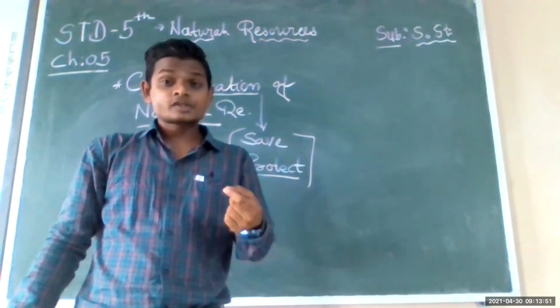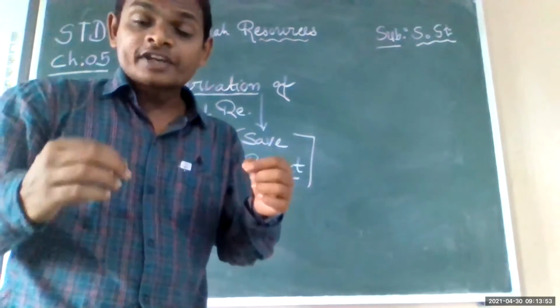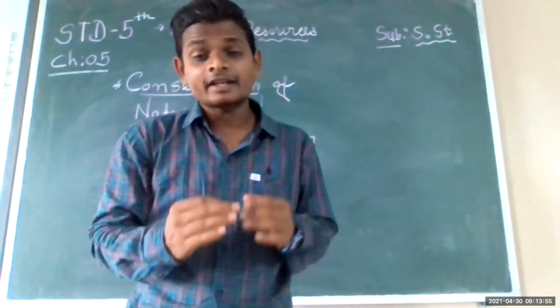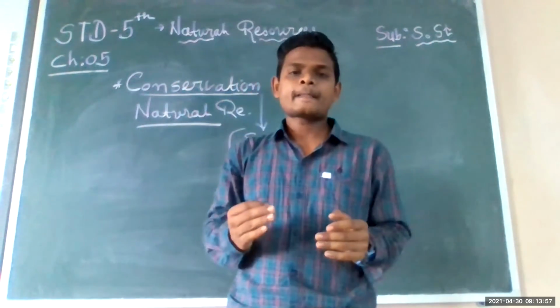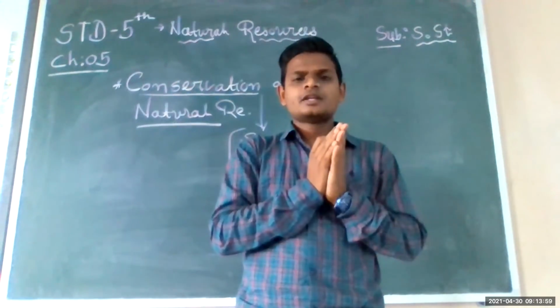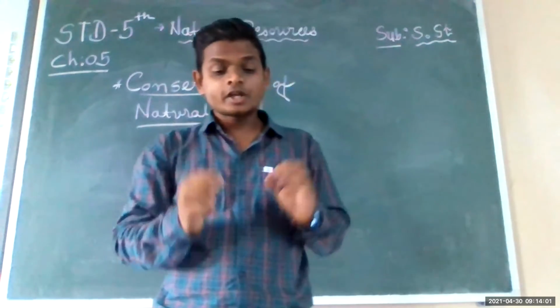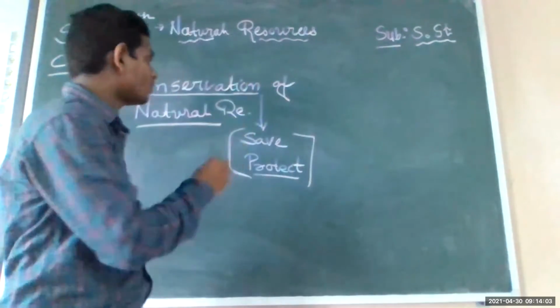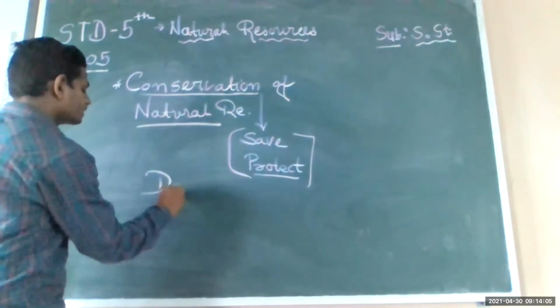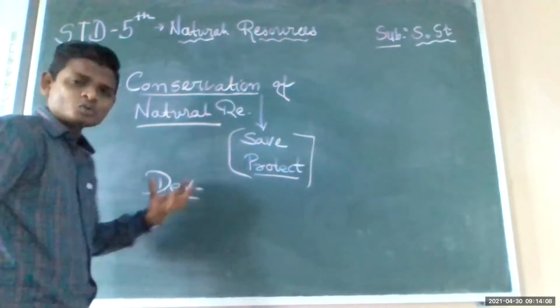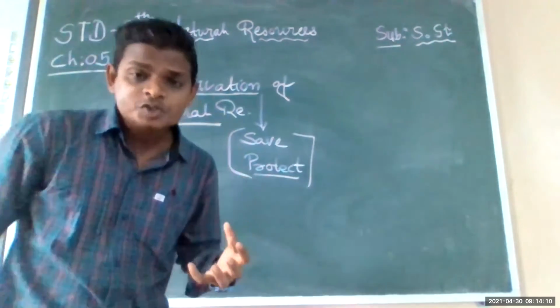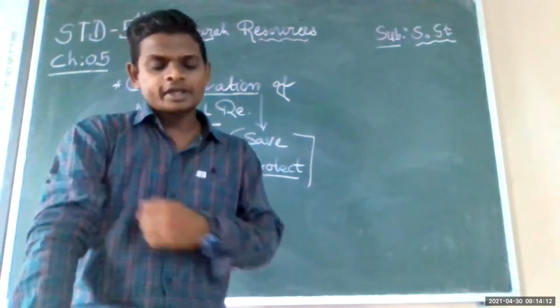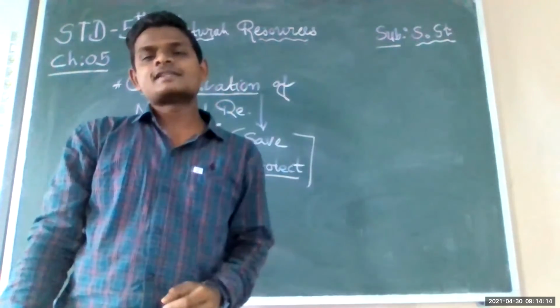Now, COVID-19 is going on. Catastrophic conditions are there all over India. What are the reasons? Human activities. First of all, we want development. We want to do the development. We want personal growth.